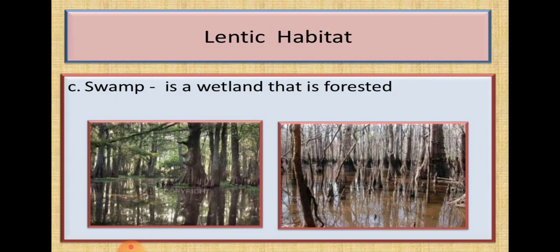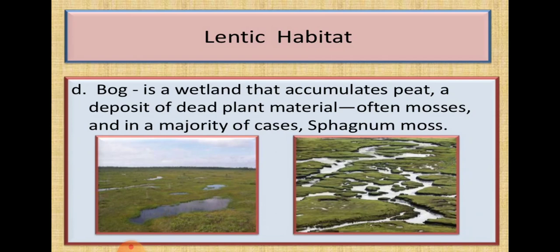That is the swamp. So in the picture you are going to see clearly that there are many plants, means the trees are there, forest area is there, and that is completely covered with the water. So that is the wetland area. Okay, swamp.